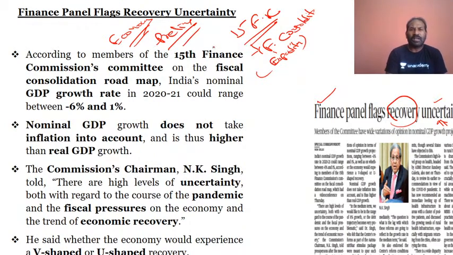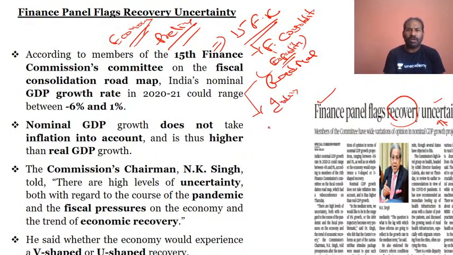According to the 15th Finance Commission committee, it has come up with a roadmap in regards to the fiscal consolidation, that is, expenditure. And then it is talking about India's nominal GDP growth rate.